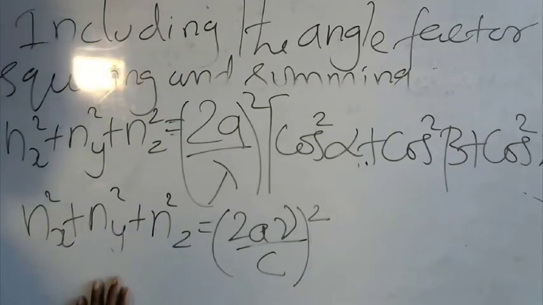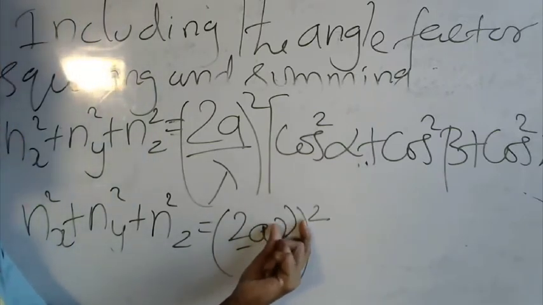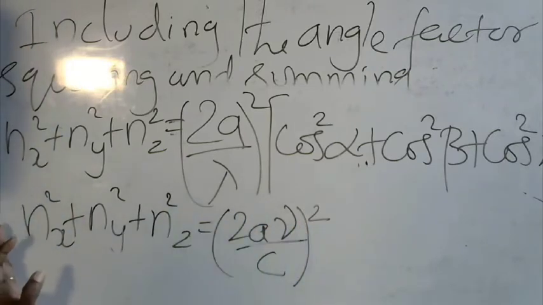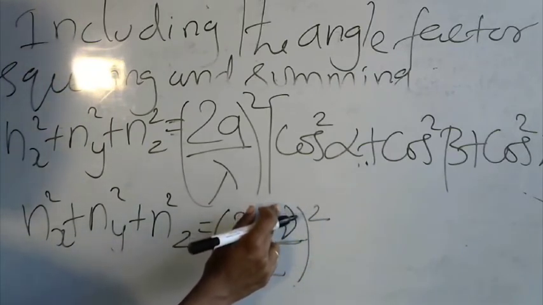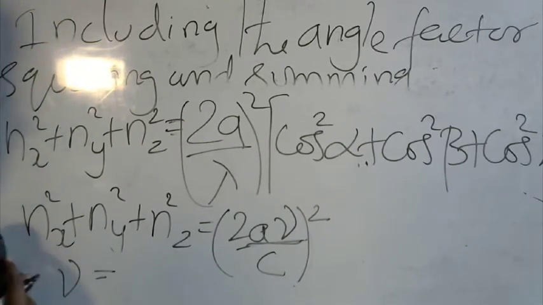Our aim is now to find out the frequency. To calculate the number of modes, we need the frequency first. So I'm going to take the frequency term on one side and put the other terms on the other side. So from this equation, nu is equal to, are you able to see?